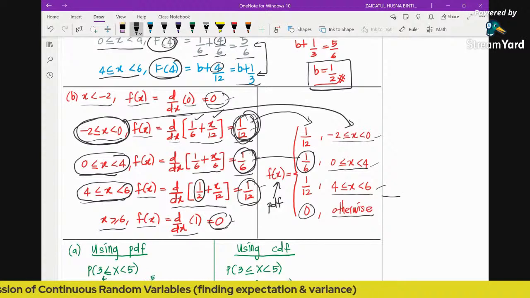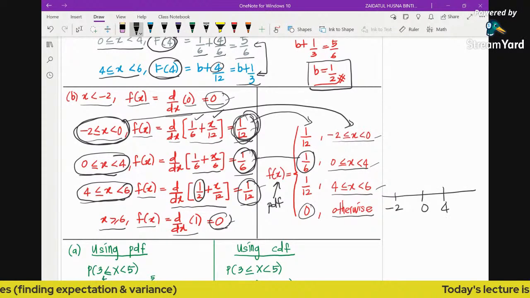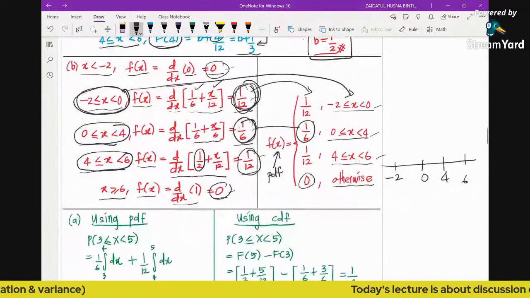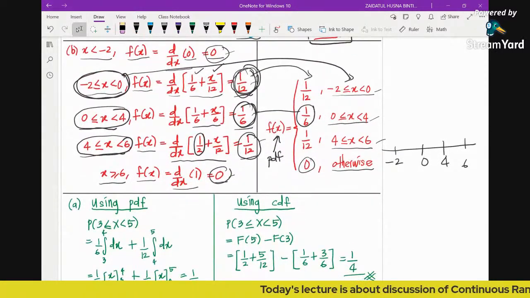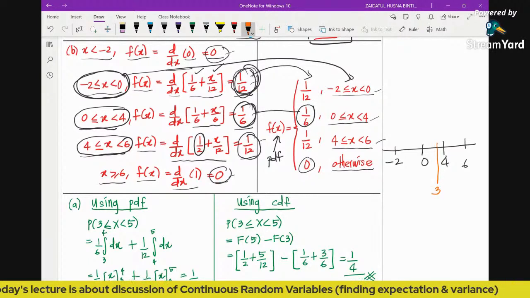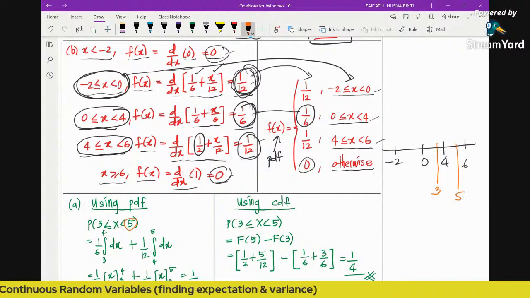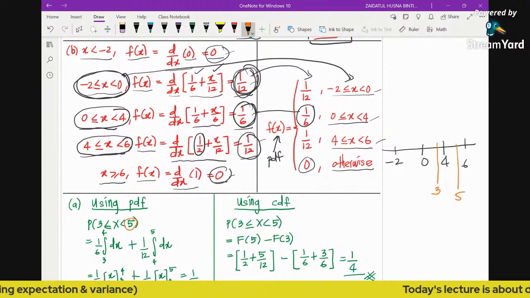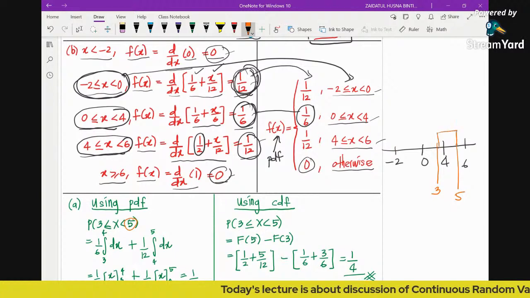If we draw a number line, we label negative 2, 0, 4, and 6. Now we need to find the probability of x greater than or equal to 3. You can see here, 3 is located between 0 and 4, while 5 is located between 4 and 6. So in order to find the probability, or in other words the area below the graph from 3 to 5, it will cross over two different functions.